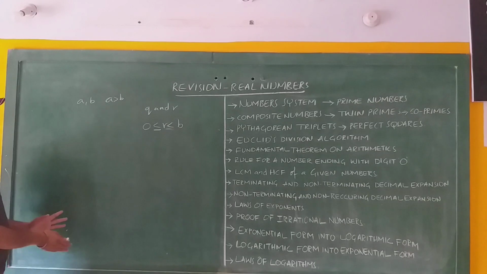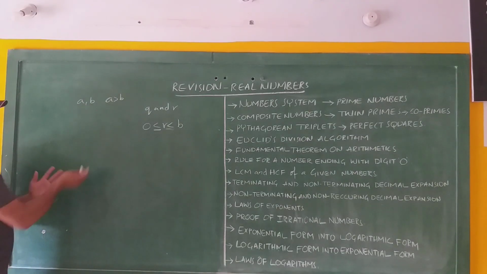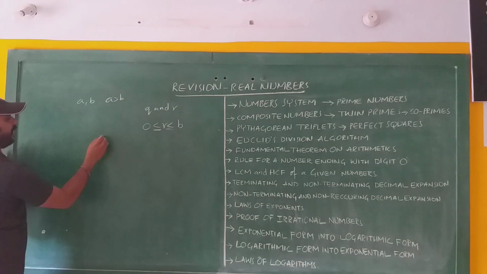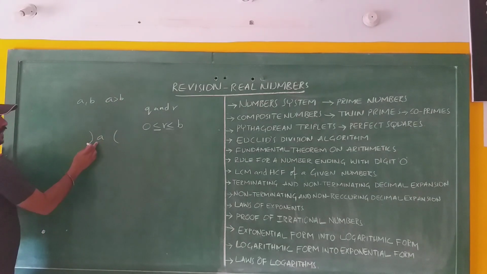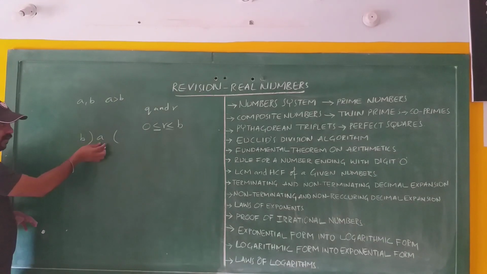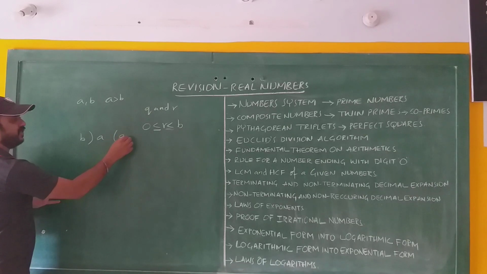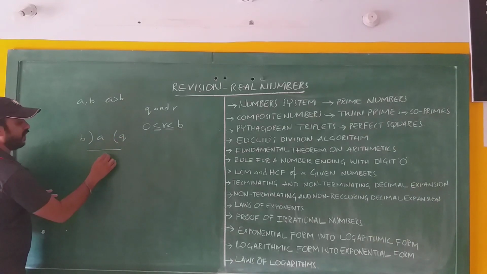To understand this one, listen: a, b are two positive integers and the condition is a greater than b. That means you are dividing a with b, where a is the dividend, b is the divisor. When you divide, you get the quotient q, and here you get the remainder r.